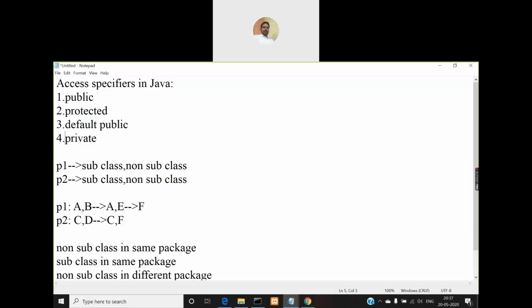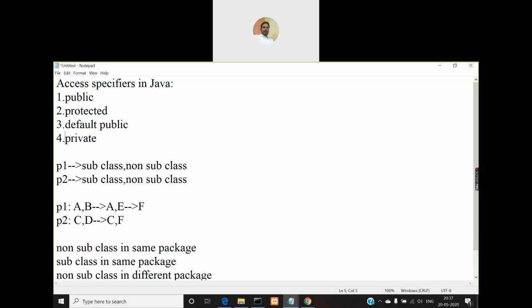So this public keyword can be used with a class, it can be used with methods, it can be used with instance variables. So when you use them, what is the meaning of it? It means anywhere in the program you can access it, even from outside the program you can access that particular member, right? So that is the meaning of public.